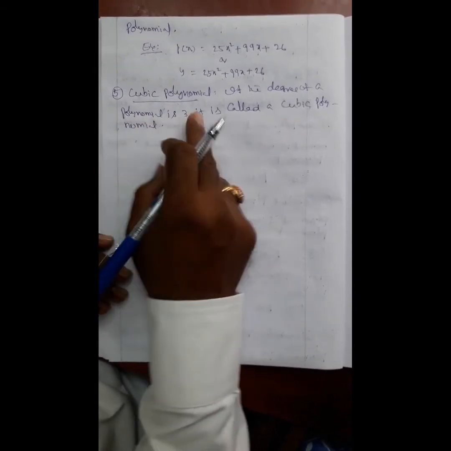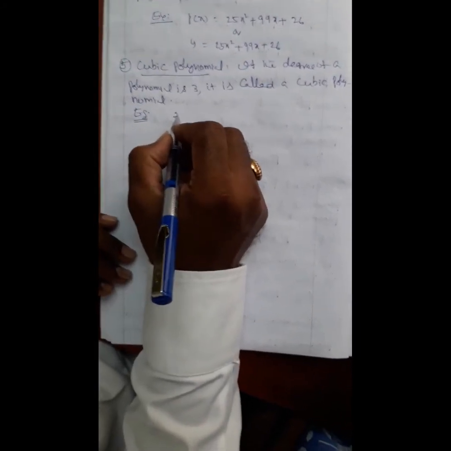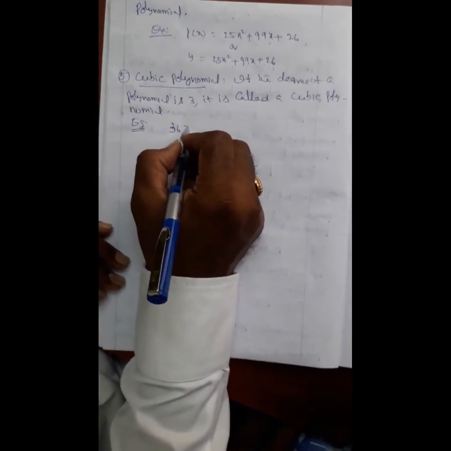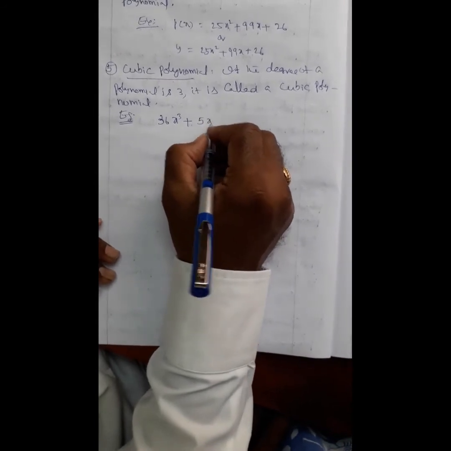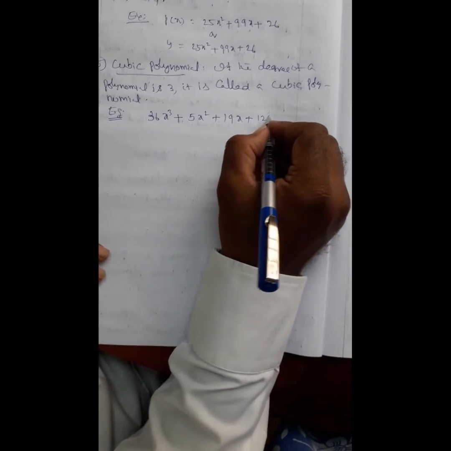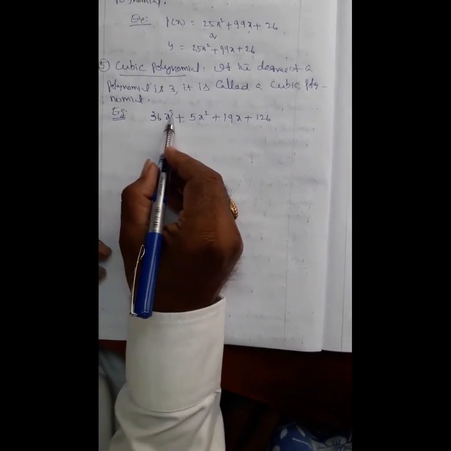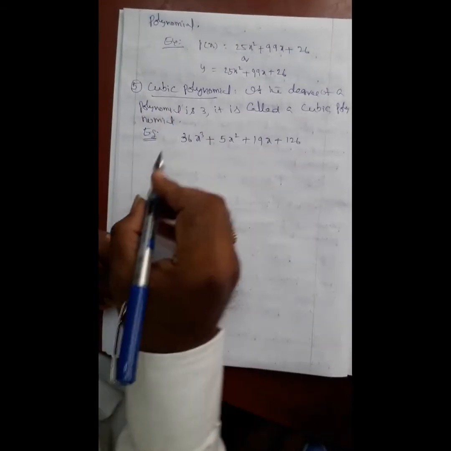Example, some 36x cube plus 5x square plus 19x plus 126. Here highest power is cube, cube means 3, its degree is 3, that's why it is called cubic polynomial.